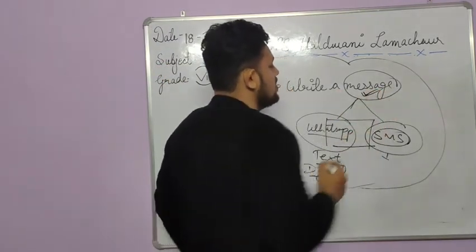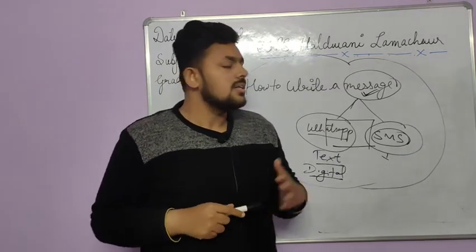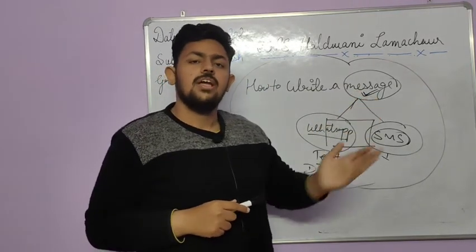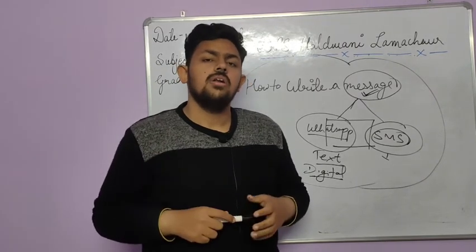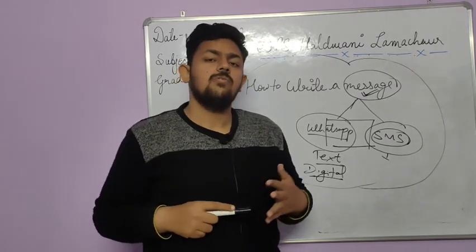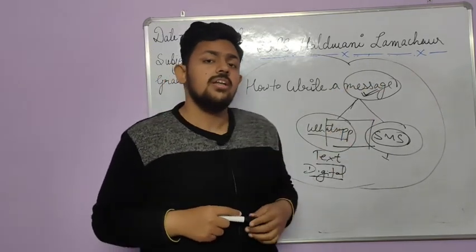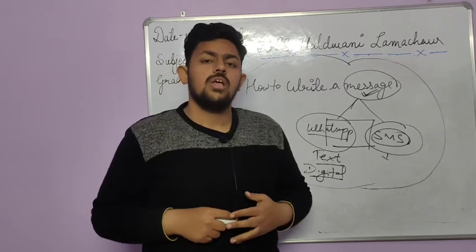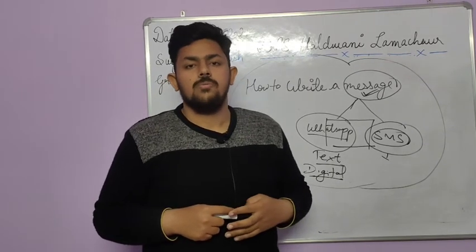But today we are going to learn writing a message in our orthodox way, in our typical way that we used to do earlier, when all these techniques were not in use. So today we are going to learn the former way of messaging.